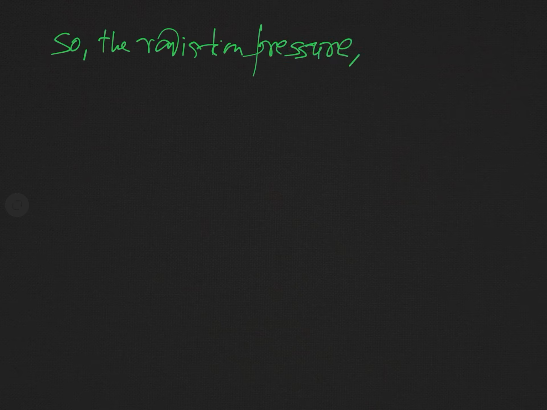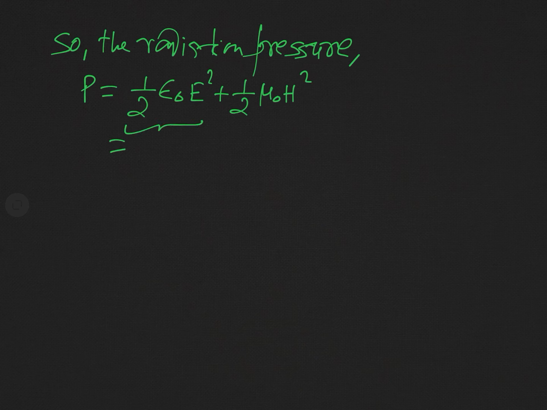So the expression for radiation pressure P defined in equation 2 in this case will become what? You can easily see what the result will be. We will simply put Ex and Hx equal to 0, and you can see the result will be simply half epsilon naught E square plus half mu naught H square.